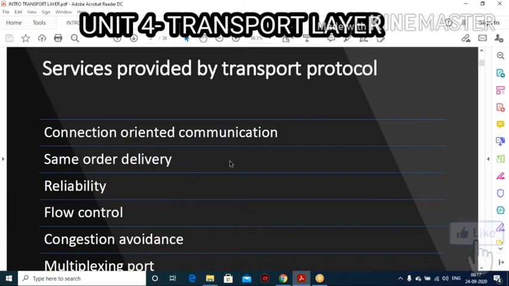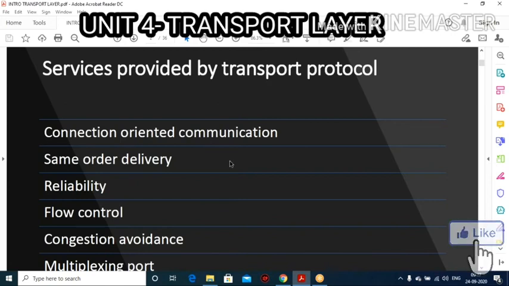Suppose your network layer will monitor source to destination delivery of individual packets. I am comparing the network layer and the transport layer, because the transport layer receives the message from the application and breaks it up into a number of chunks, which we call segments. Now these segments are transmitted to the router, which is present in the network layer.